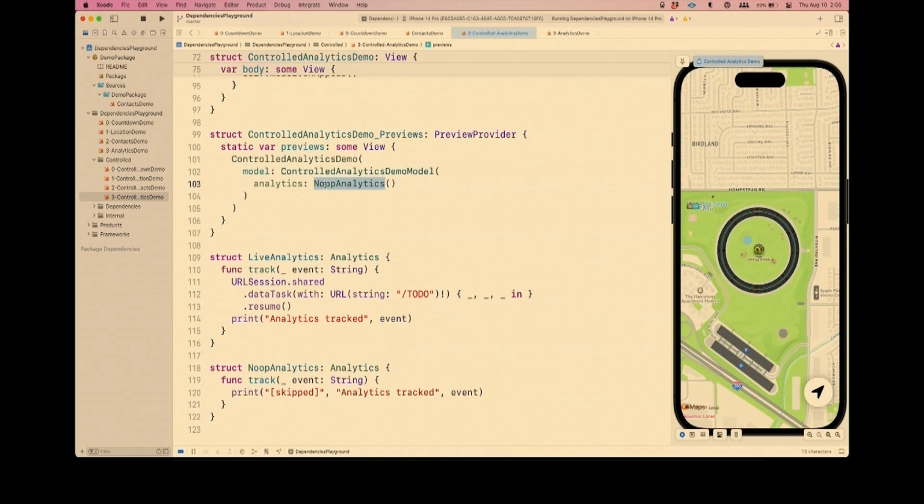And that's one that does not do any URL session, does not interact with an analytics data store out on our servers. It just prints to the console that we skip this analytics event and you're good. Whereas the live analytics actually does do that work.